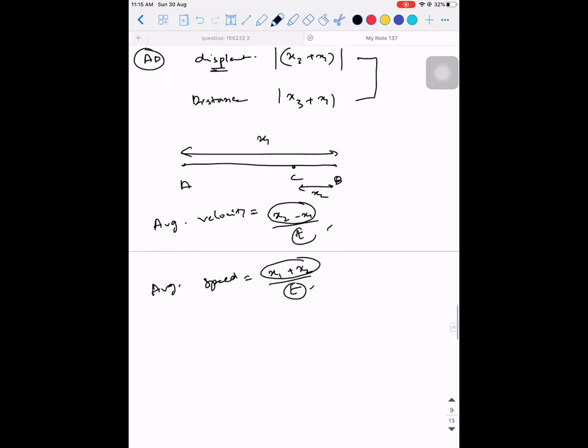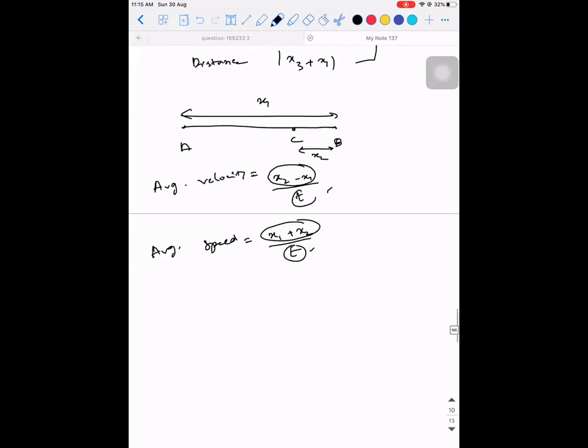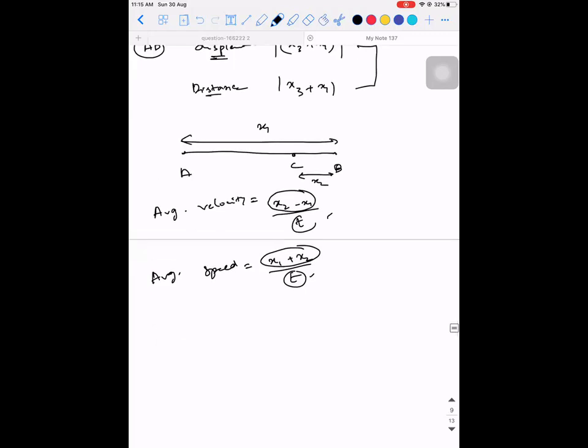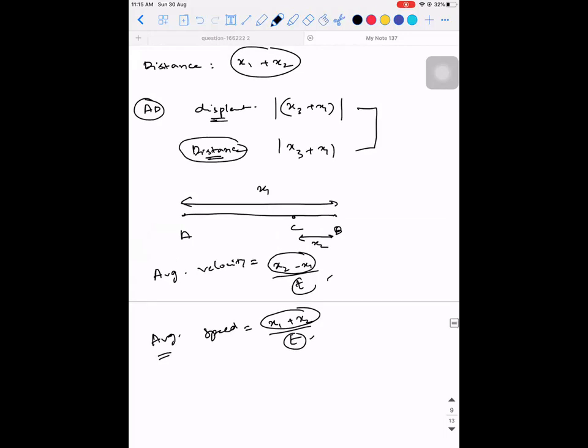Now they are asking an important question. When will the second quantity, that is distance or average speed, be equal to the first quantity? When will the distance be equal to displacement? That I already explained. When the object is moving in a straight line, unidirectional. No, it's not about straight line. Here also it is straight line only. It should move in a single direction. In a similar way, when will average speed be equal to average velocity? It is possible only under one scenario, when the distance is equal to displacement. Okay.